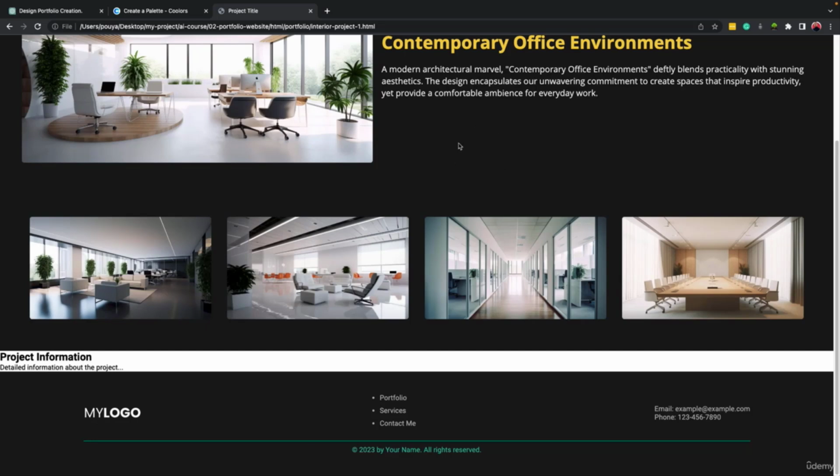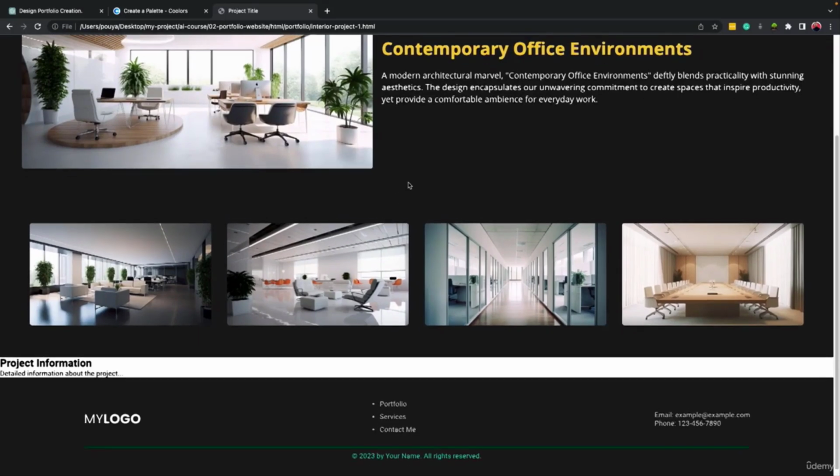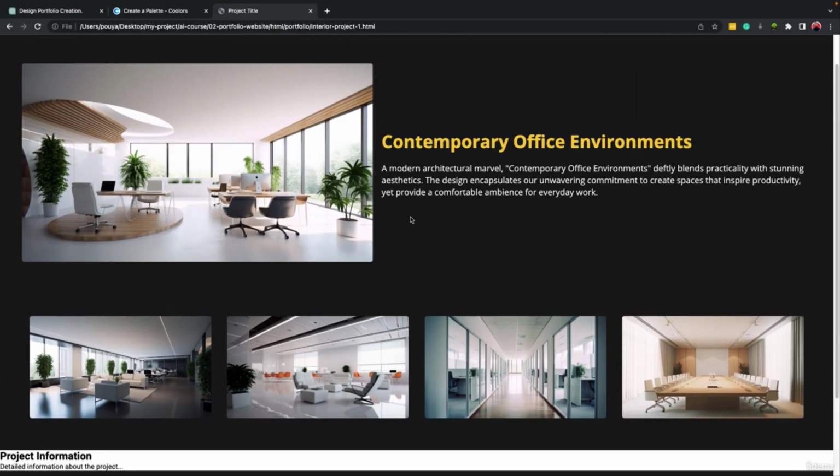Also, remember one thing, on all of these lectures, after we are done with each lecture, I put all the source codes. For example, for this page, I'm going to put this code and this code inside the resources of this lesson. So if you want to have it, you can simply go to this lesson and download it. And by the end of this chapter, I will put the whole code for this website inside the resources so you can download all of the pages and use it for yourself. Maybe change the text and change the images, right?